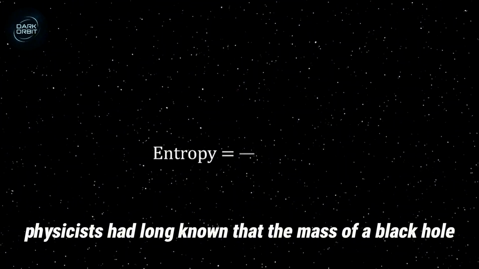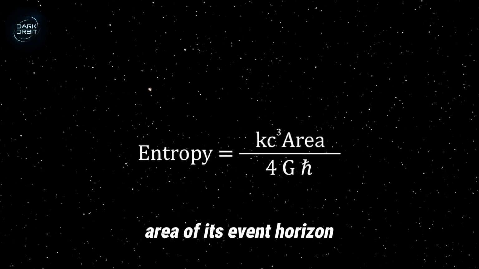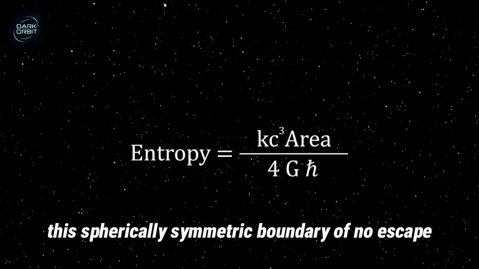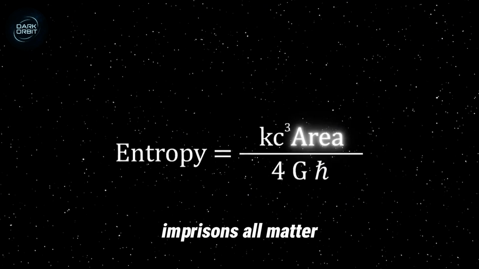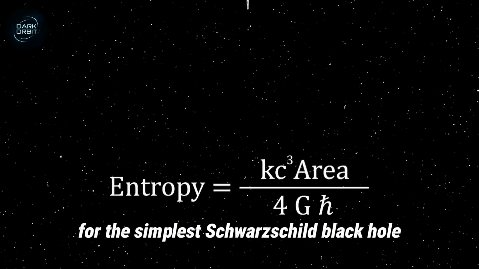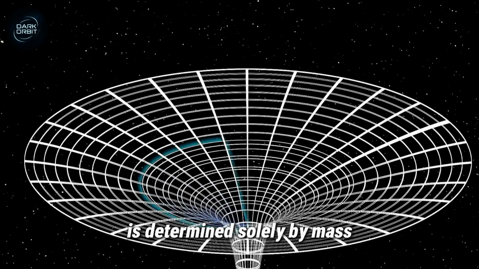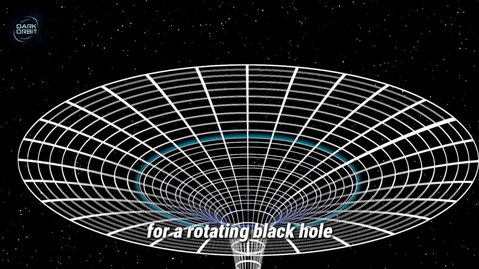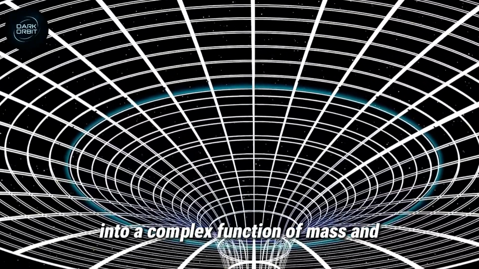Physicists had long known that the mass of a black hole is closely related to the geometric area of its event horizon. This spherically symmetric boundary of no escape imprisons all matter. For the simplest Schwarzschild black hole, the area of the event horizon is determined solely by mass. For a rotating black hole, this relationship evolves into a complex function of mass and spin rate.